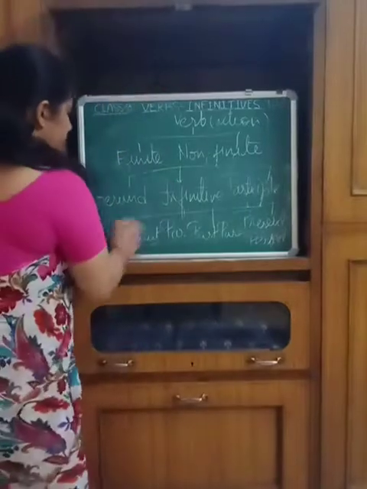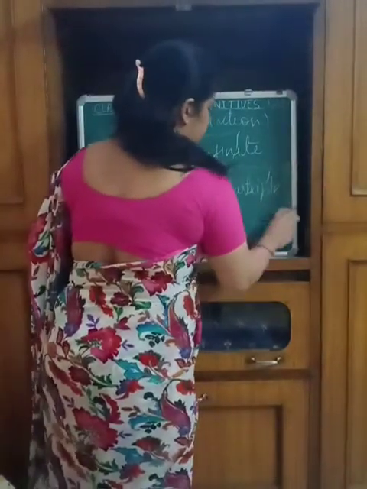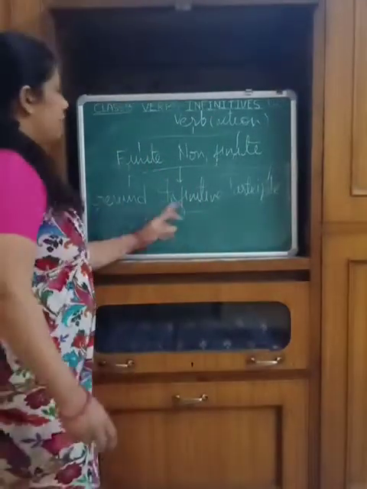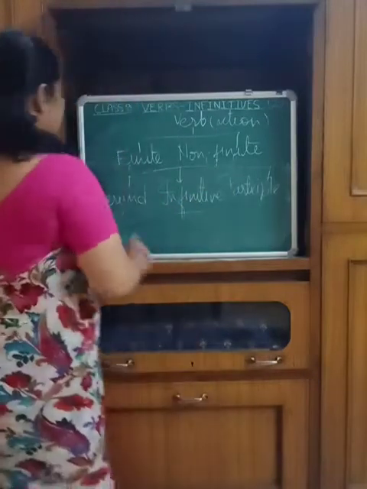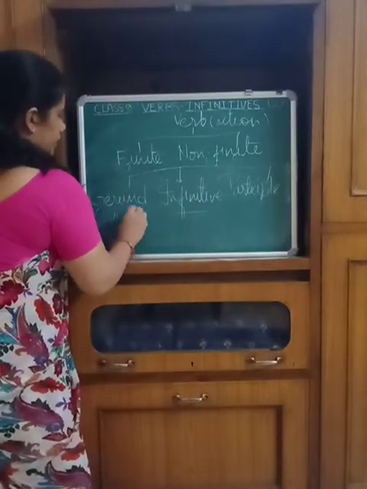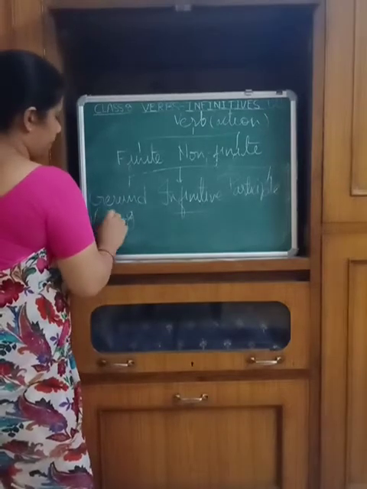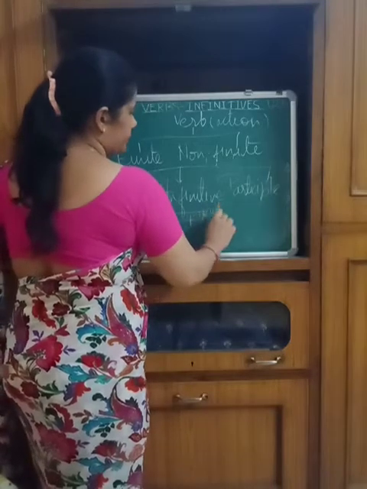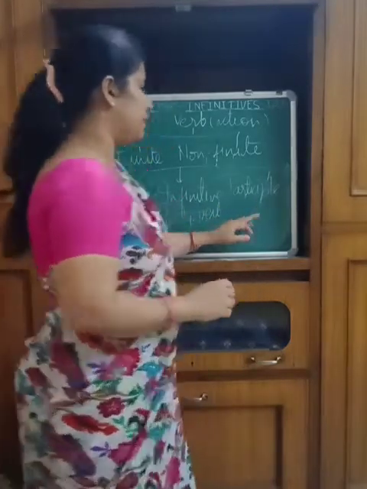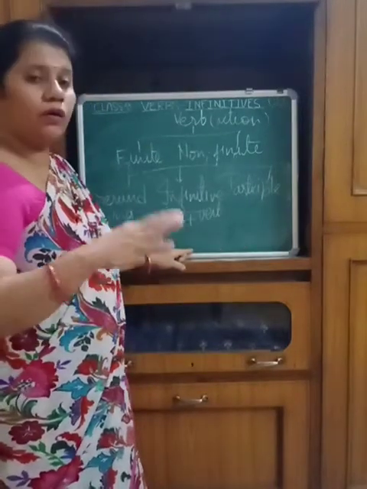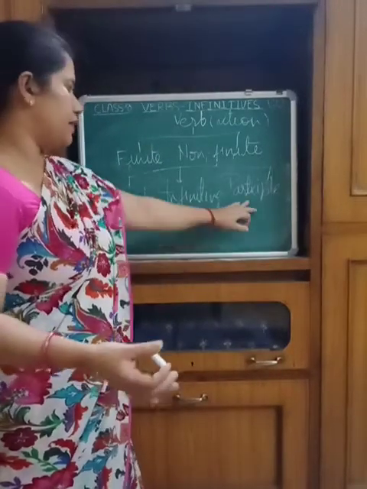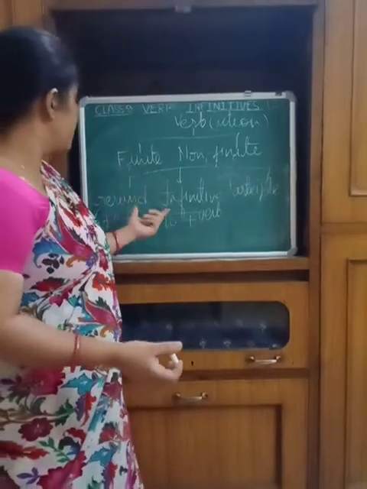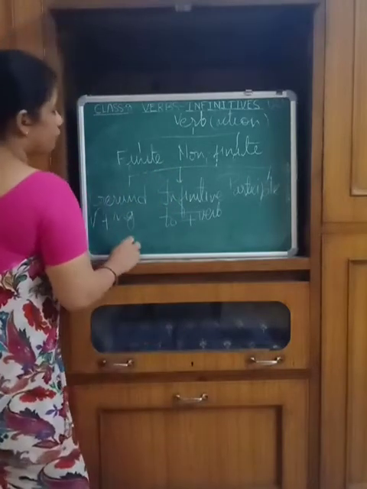The very easy way is just to understand it. Of these three categories of the non-finite verb, the gerund is the ing form of the verb: verb plus ing. The infinitive means to plus verb. But the participle has a different type of verb form, and all three tenses are used in a participle. Remember that in the gerund and in the infinitive, whenever we are using them in a sentence, we are using the first form of the verb.